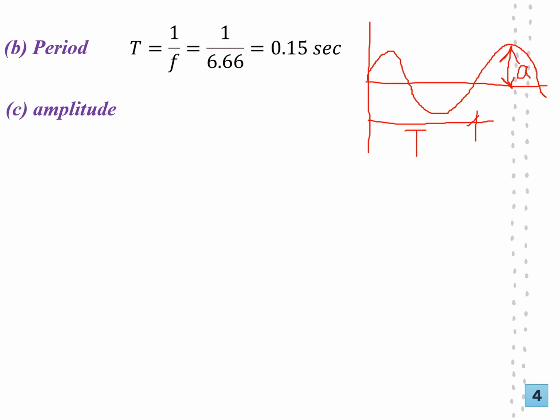So the third part of our question is, what is the amplitude? Now the amplitude, we know our equation of motion for the free and damped vibration is expressed as follows.